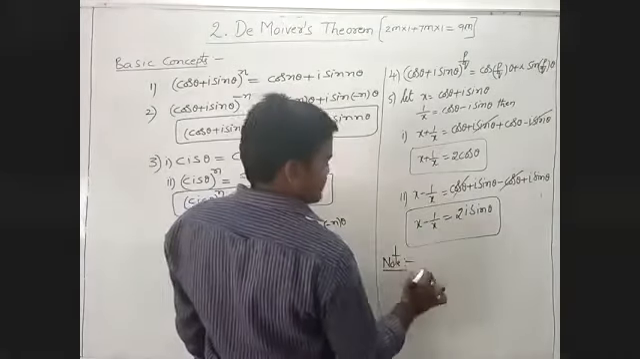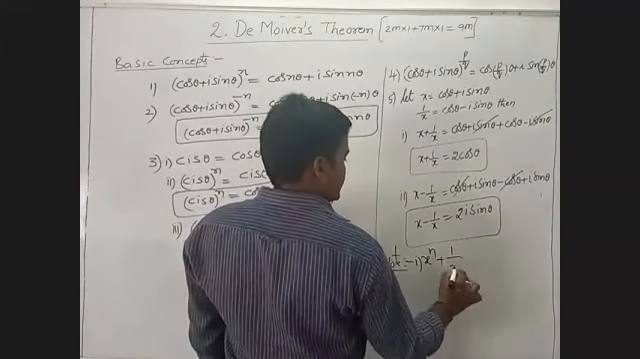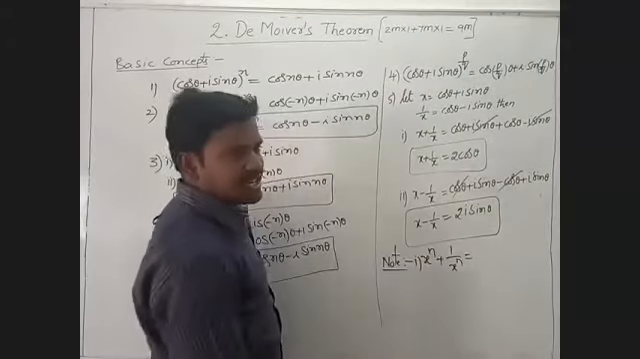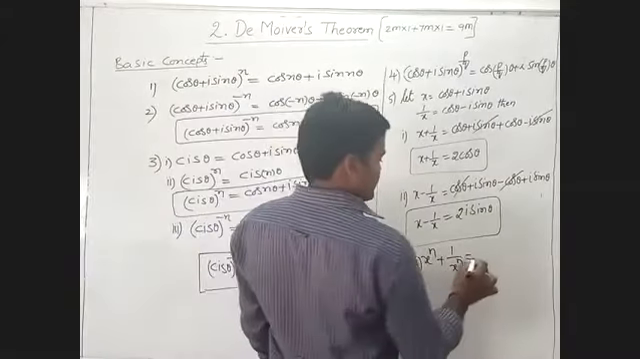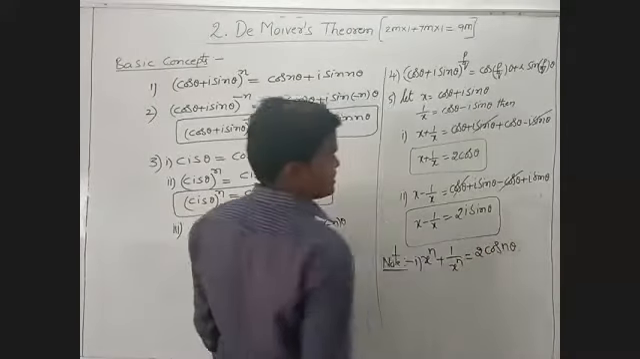x power n plus 1 by x power n. x plus 1 by x is nothing but 2 cos theta. So x power n plus 1 by x power n is nothing but 2 cos n theta, we will write.